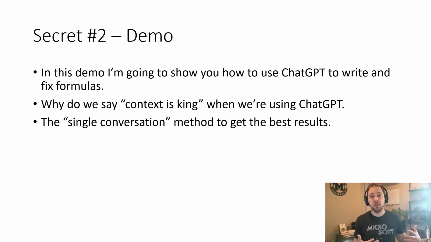Context is always going to be king when it comes to using a tool like ChatGPT and using AI, because it doesn't know what you know. It only knows what it knows. And so if it doesn't know what you know, you have to tell it what you know so you can get it to do the work that you need.